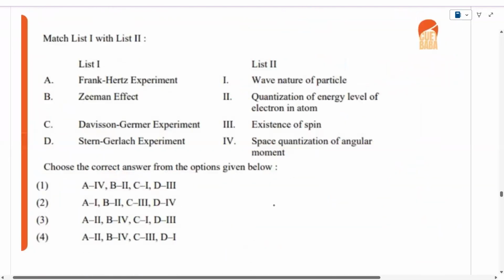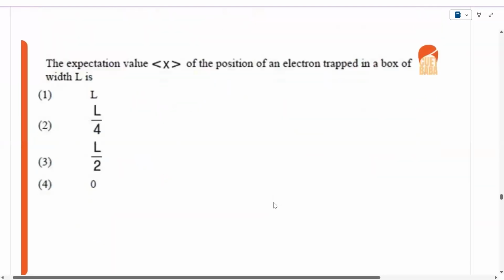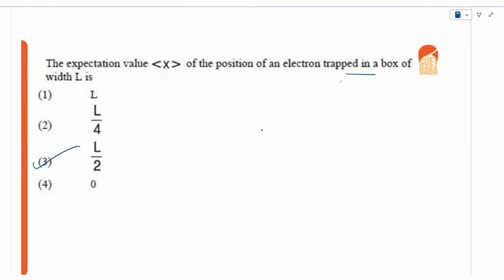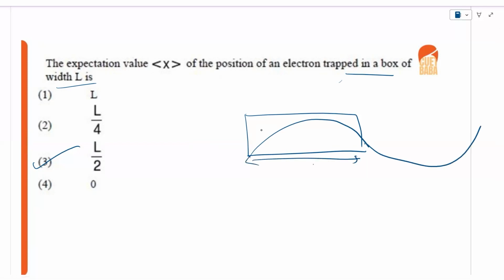Now in this question, the Davisson-Germer experiment is used to prove the wave nature, and the Franck-Hertz experiment is used to prove the quantization of energy levels of an atom. So A2, C1, right? So third is the correct option. Now here, this expectation value we had calculated in class, that is L over 2 for an electron trapped in a box of width L. So there was a graph like this, right? If we complete the graph cycle, that will be total L. So for this, the expectation value is L over 2.